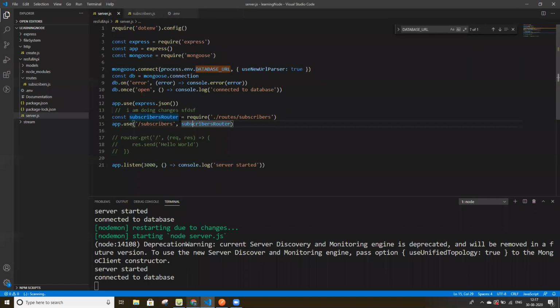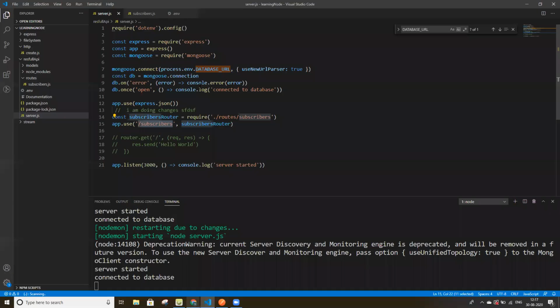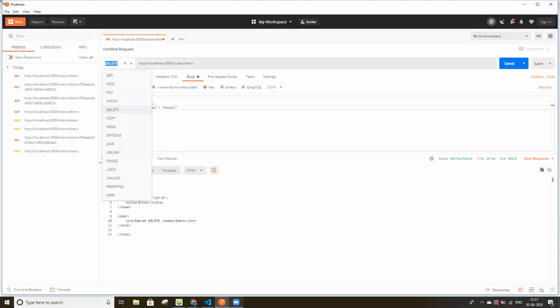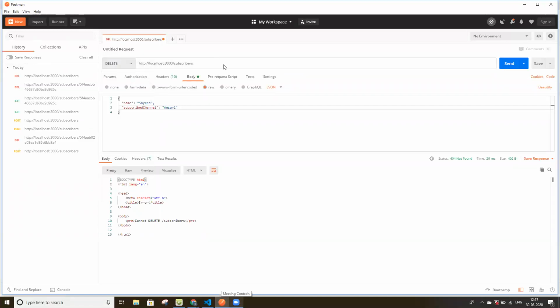But when we put subscriber, we don't have any subscriber now in our database, so it's written empty for us. So I'm going to paste this in Postman, and I will try to hit our RESTful API with the help of Postman.